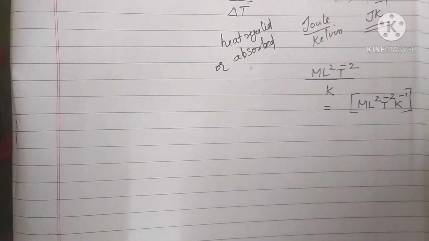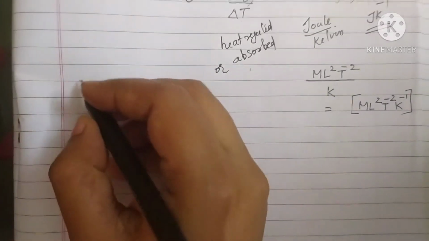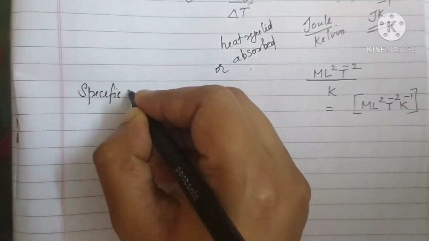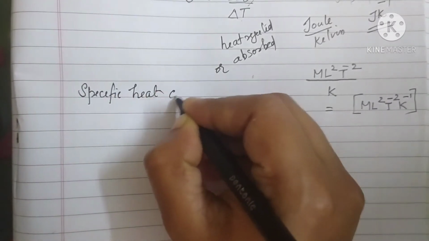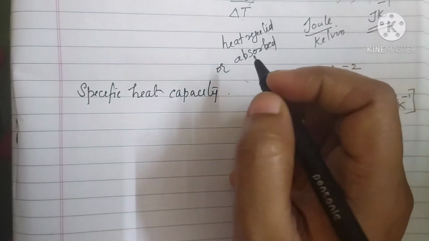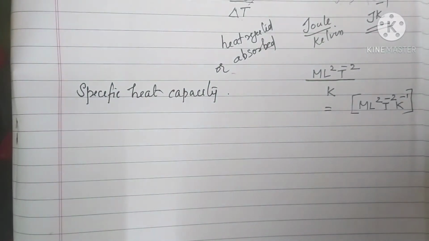Clear? Okay. Now we will move to specific heat capacity. So here we are specifying the amount also. Heat capacity means the amount of heat given in order to change the temperature.